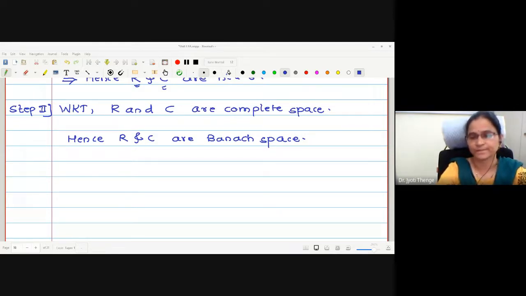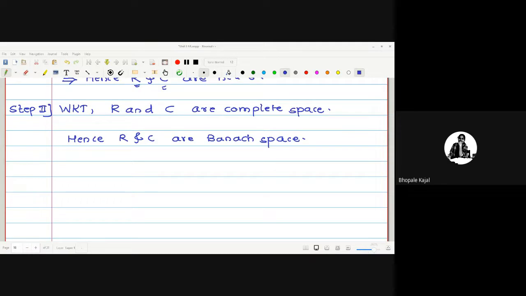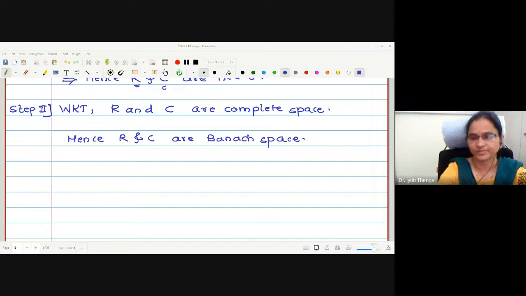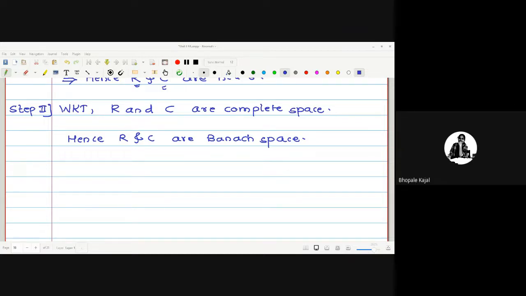Cauchy's? Yes, by which principle you told me, Kajal? Every Cauchy sequence is convergent. Yes, Kajal, can you repeat? A general principle of Cauchy sequence.